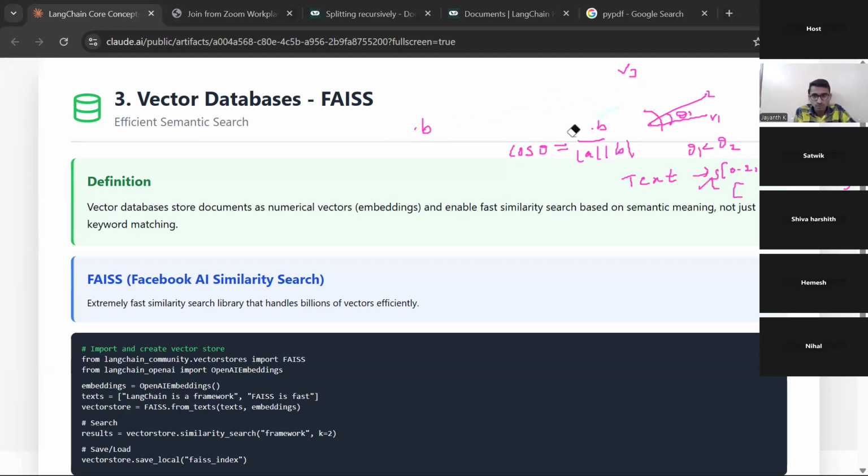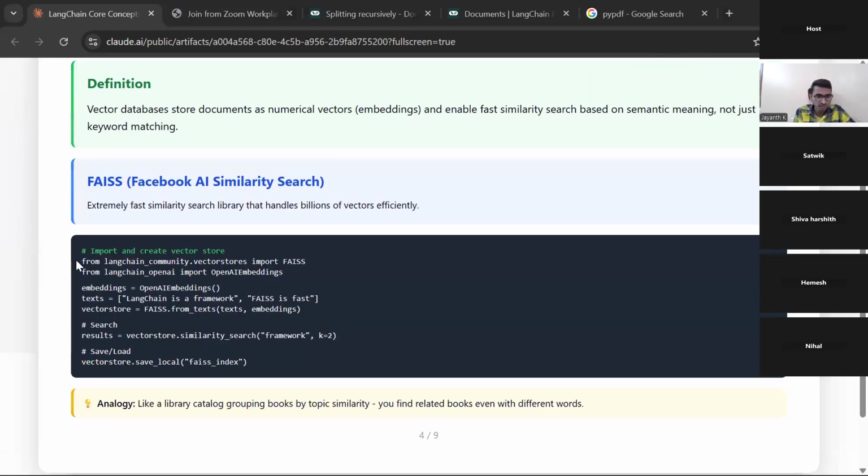Let's go through how practically we can implement this FAISS, the Facebook AI Similarity Search. How can we implement it practically in our project? LangChain itself gives it. They only tell you that you have to use this code. They are saying that from the LangChain community you will get vector stores.